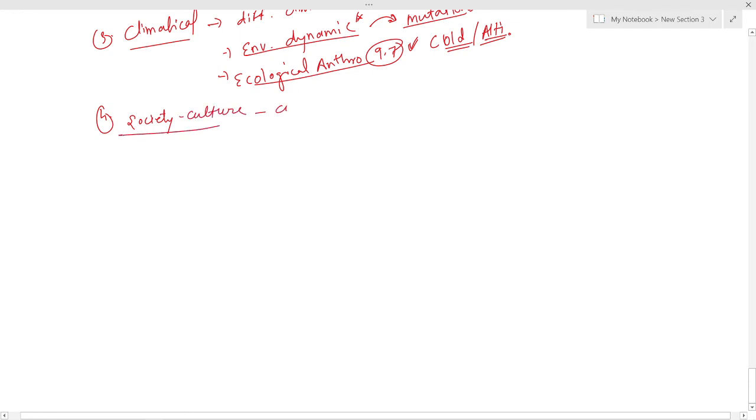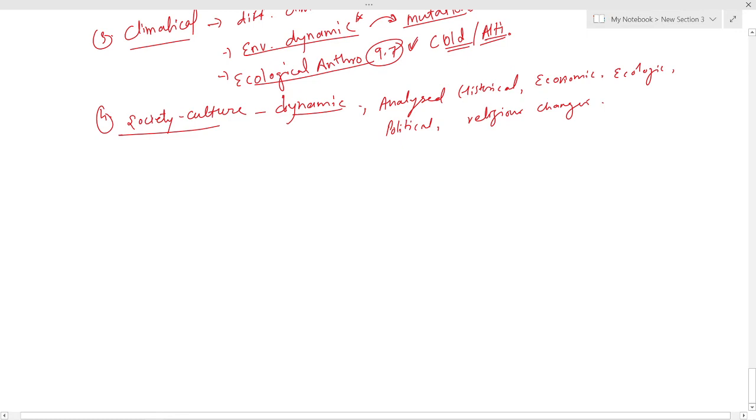Here it is important to analyze the different historical, economic, ecological, political, socio-cultural and religious changes which occur in society.